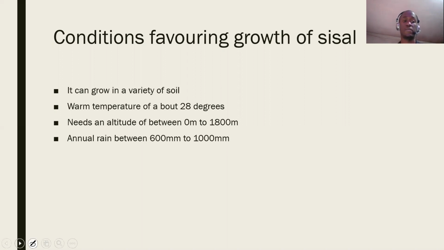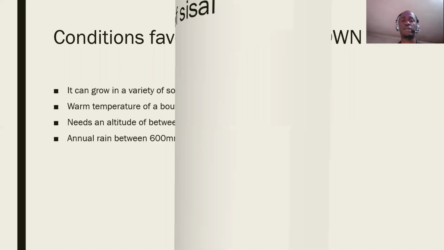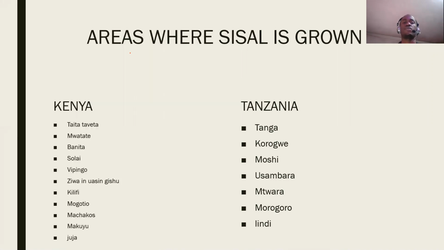And then, of course, we have areas where this crop is grown. I've said that it is majorly grown in Tanzania, but in Kenya it is also grown there. These are the areas where this crop is grown. So make sure that you list those areas in your books.